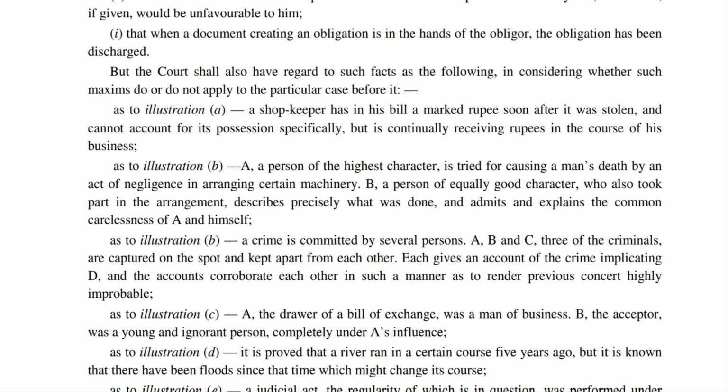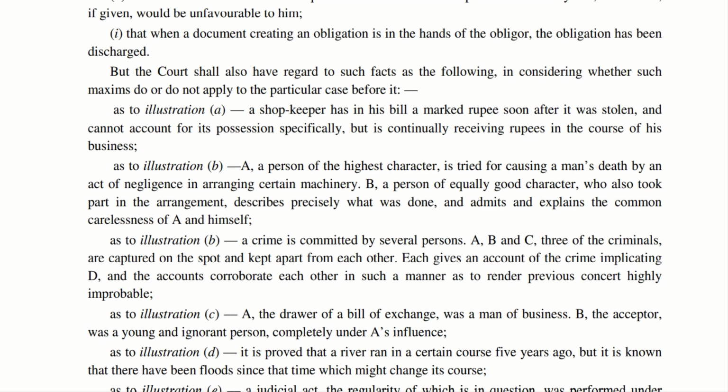And each one of them individually identifies D as the person who is behind the crime. So in that case, this corroboration can be accepted, because these three people unanimously say the same name. So it is presumed that D is also involved.